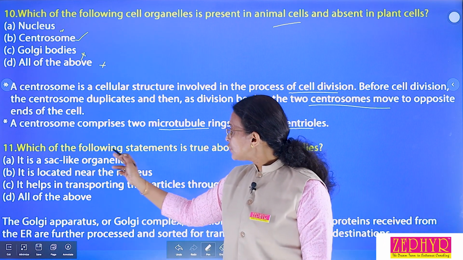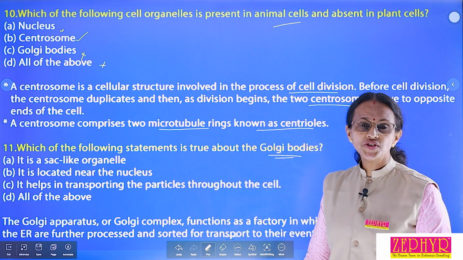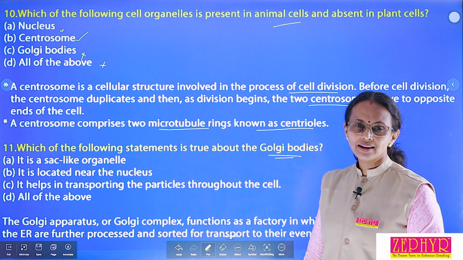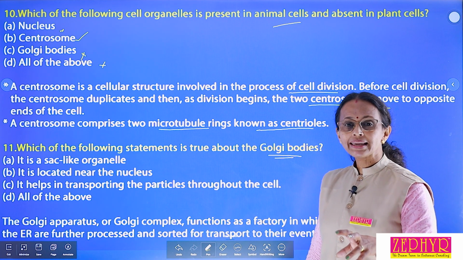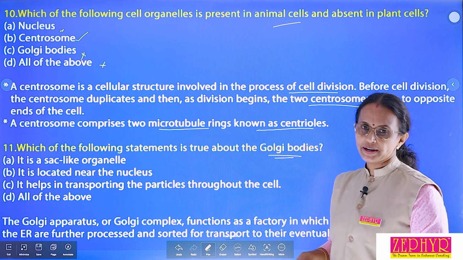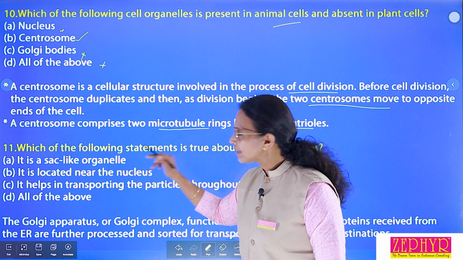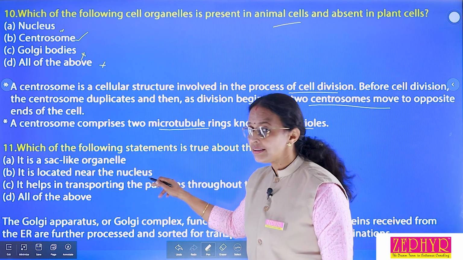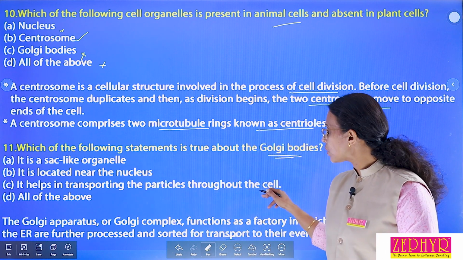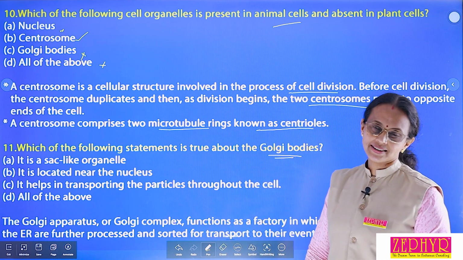The next question. Which of the following statements is true about Golgi apparatus? How did this cell organelle get its name? It was first observed and discovered by Camillo Golgi, so it is called Golgi apparatus. What are the options? It is a sac-like organelle. It is located near the nucleus. It helps in transporting the particles throughout the cell, and all of the above. Which one is the correct answer?